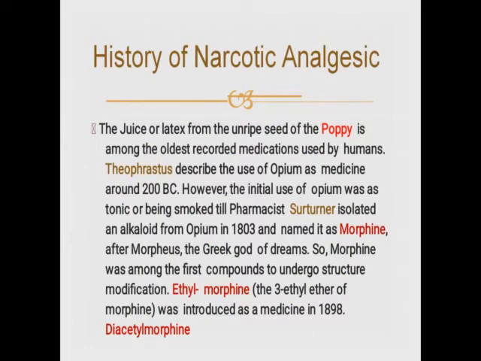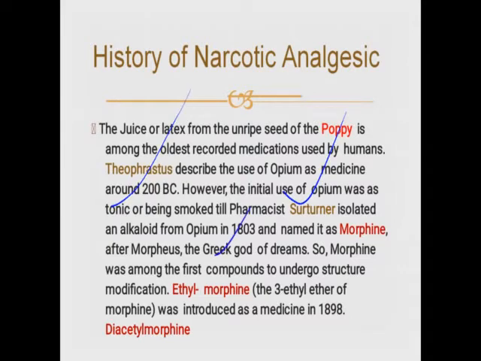Generally, the juice or latex obtained from the seeds of the poppy is useful for the treatment of pain. In history, Theophrastus described the uses of opium in 200 BC. Generally, it was used as a tonic.